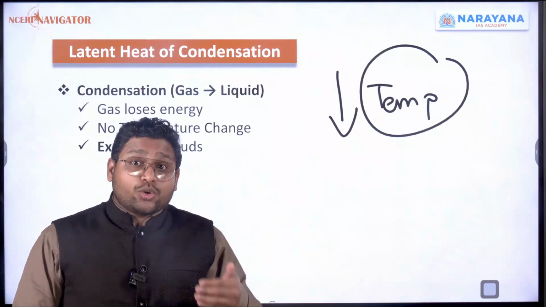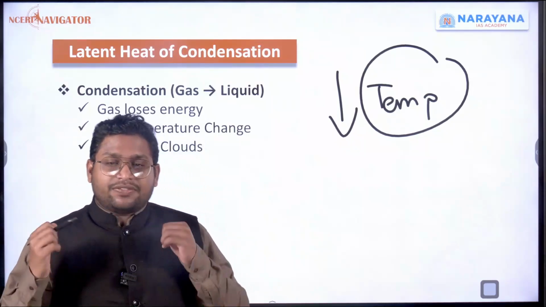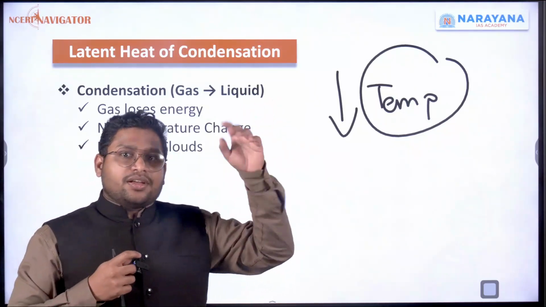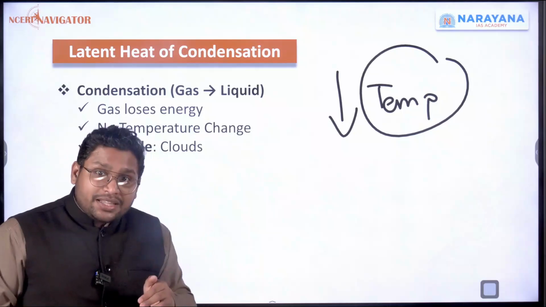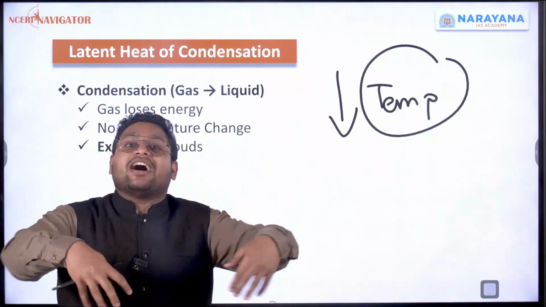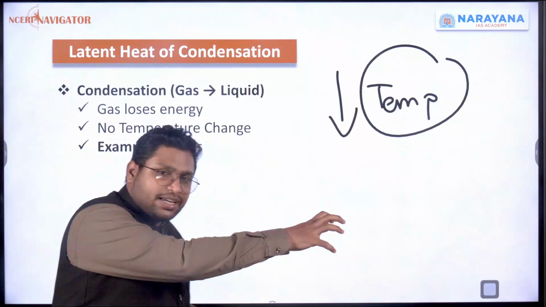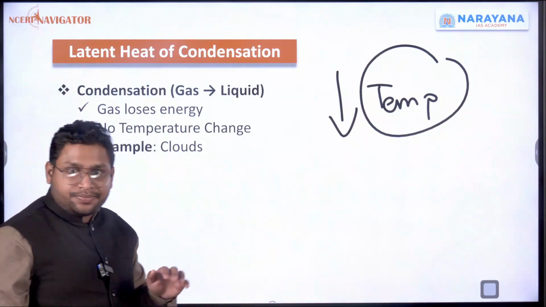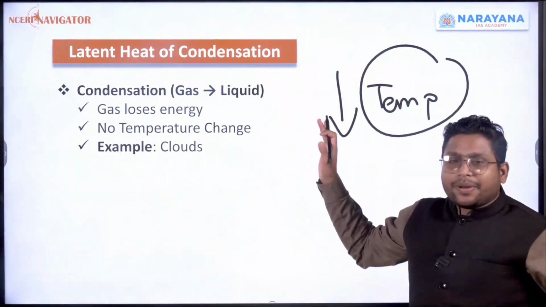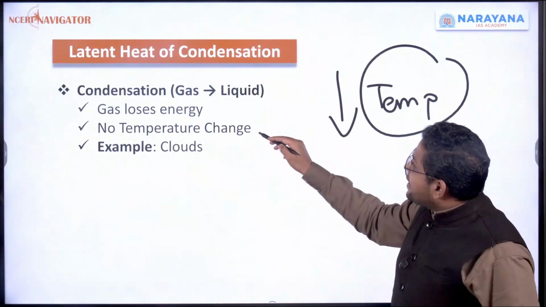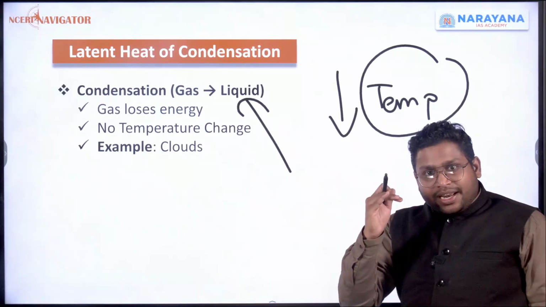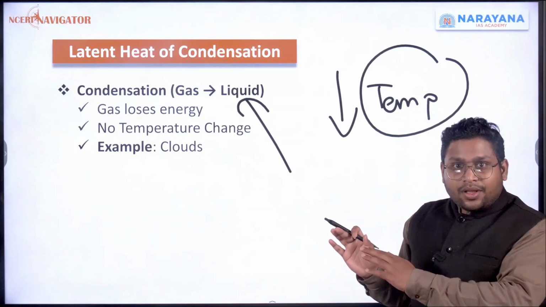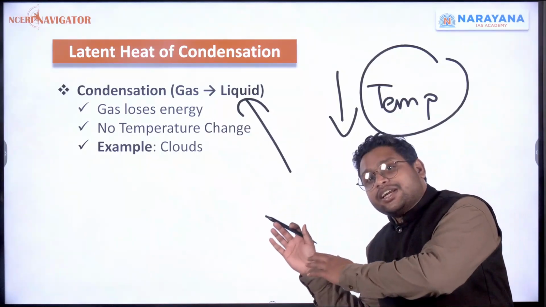That means we were giving it heat. When something absorbs heat, its temperature will increase. Here we are reducing temperature, which means that the material is giving away its heat. When you take the heat out, that is what we say as temperature being reduced. Now when you reduce the temperature of a gas, at a point of time it will get converted from gas to liquid, or from liquid it can get converted into solid.